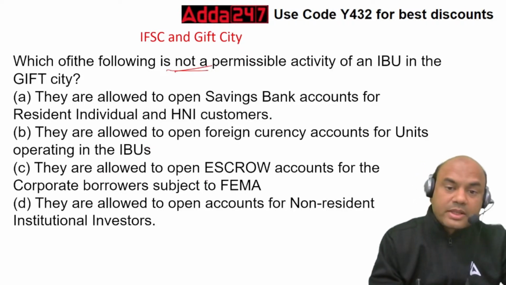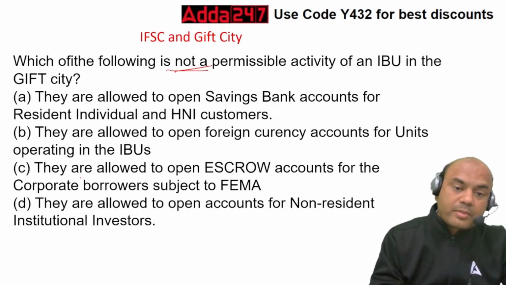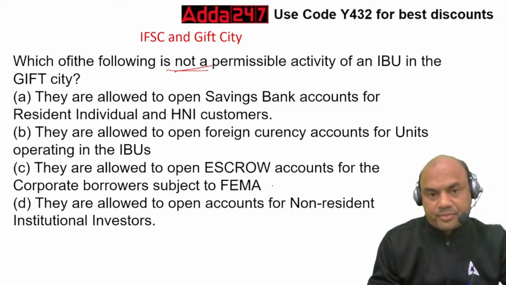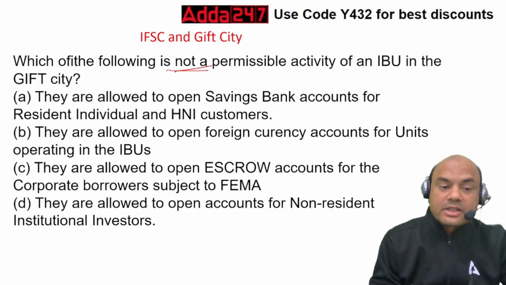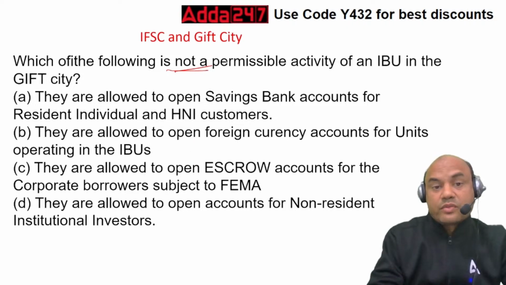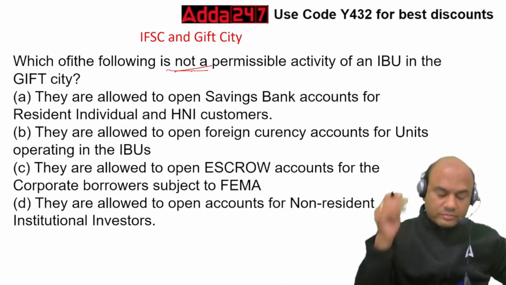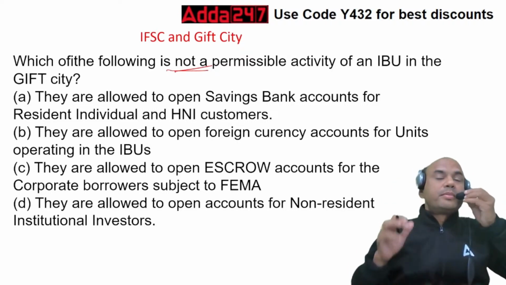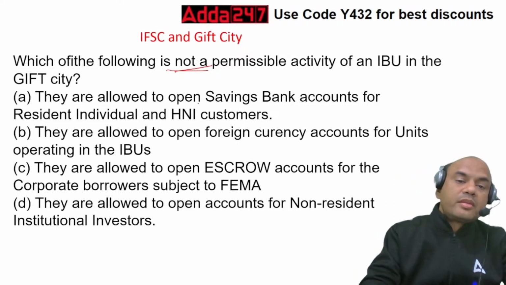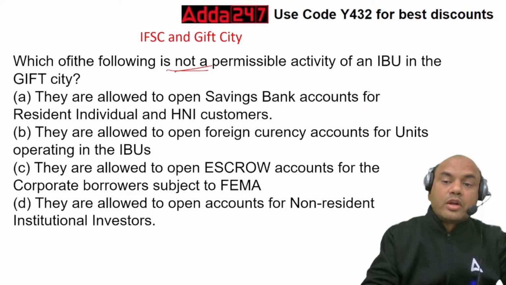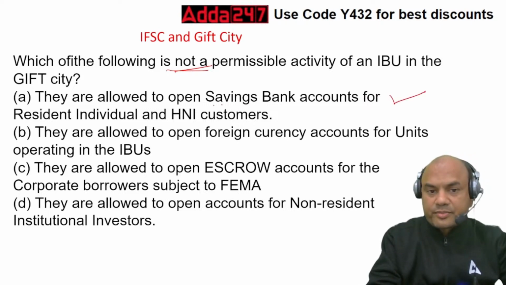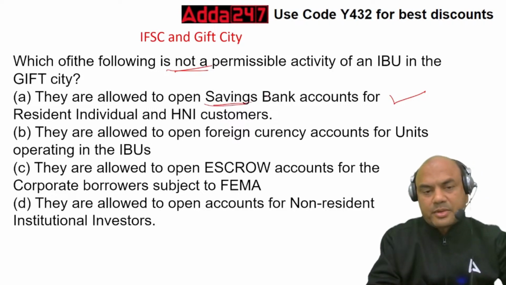They are allowed to open escrow accounts for corporate borrowers and subject to FEMA. They are allowed to open accounts for non-resident institutional investors. So which of them is not permitted? Check this. Which is not permitted? So not permitted is this, savings. Savings accounts are not allowed in this IBU.